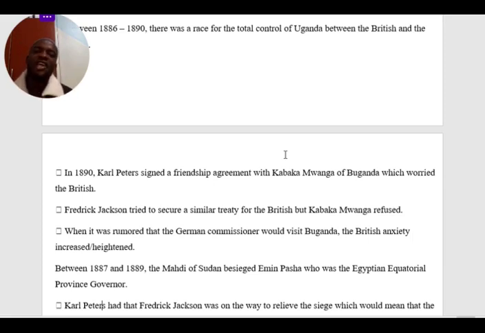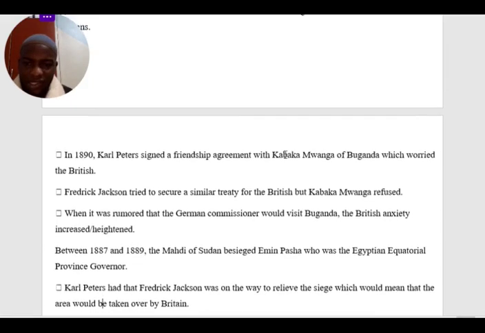Between 1887 and 1889, Emin Pasha, the governor of the Egyptian Equatorial Province, also made an attempt at accepting the signing of several agreements.